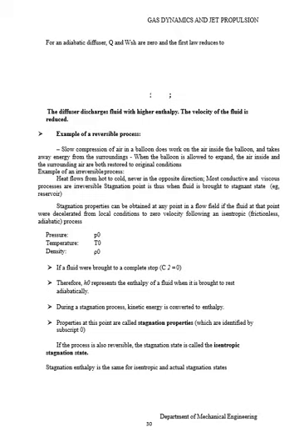During a stagnation process, kinetic energy is converted to enthalpy. Properties at this point are called stagnation properties, which are identified by subscript 0. The process is also reversible. The stagnation state is called the isentropic stagnation state. Stagnation enthalpy is the same for the isentropic and actual stagnation state.